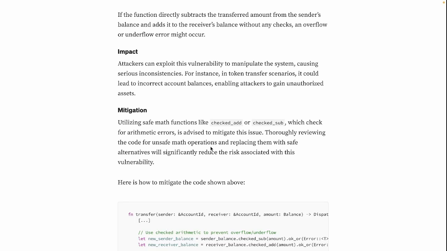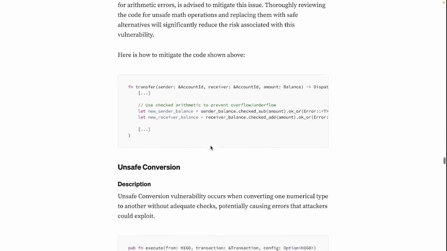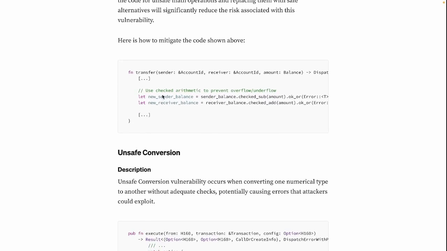And yeah, here is how to mitigate the code that we saw above. Basically we need to use checked arithmetic to prevent overflow and underflow. Instead of just subtracting or adding, we are using the mentioned functions.